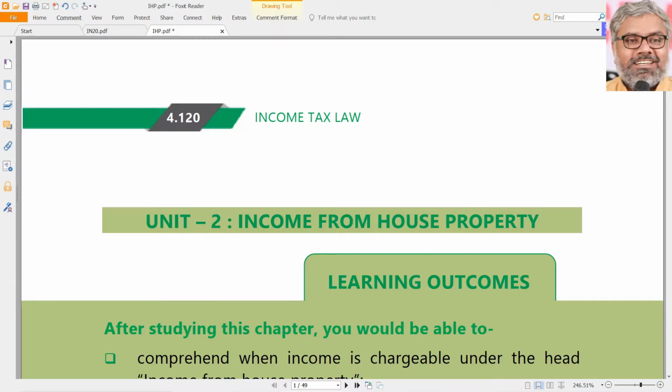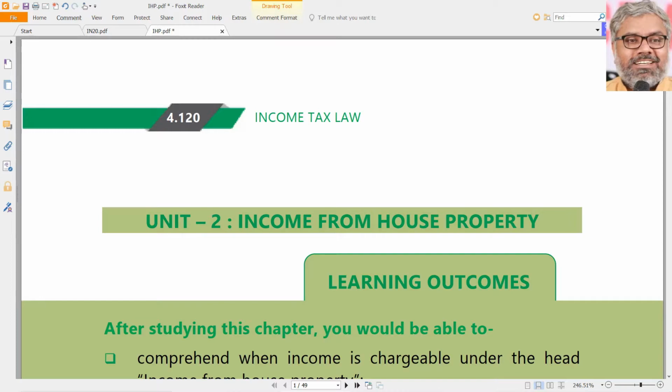First uniqueness is it is only applicable to individuals. No other type of assessees can have salary income, not possible. Second uniqueness is salary income can never be negative. It will be always positive or at least zero. It cannot be negative. Those are the features of the head of income salaries.